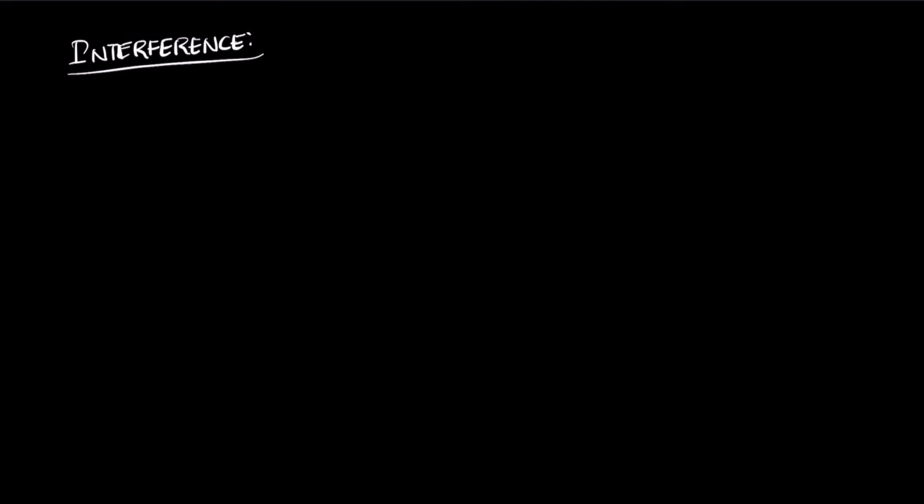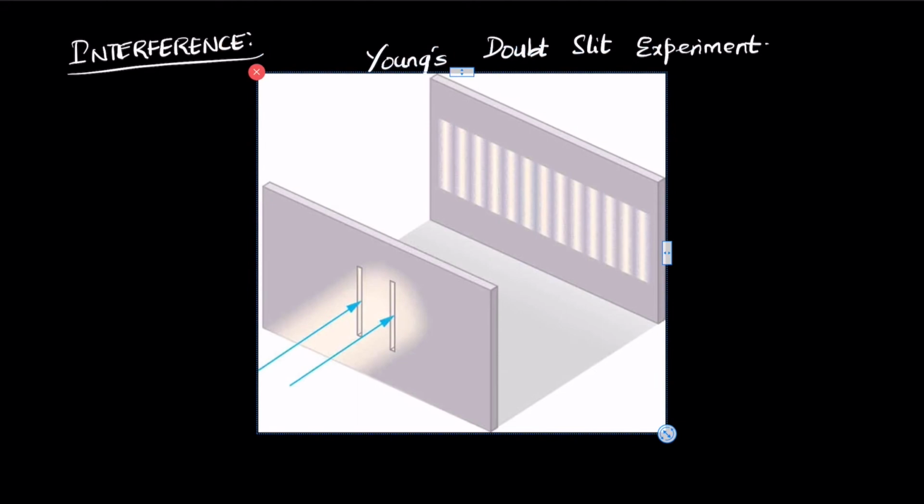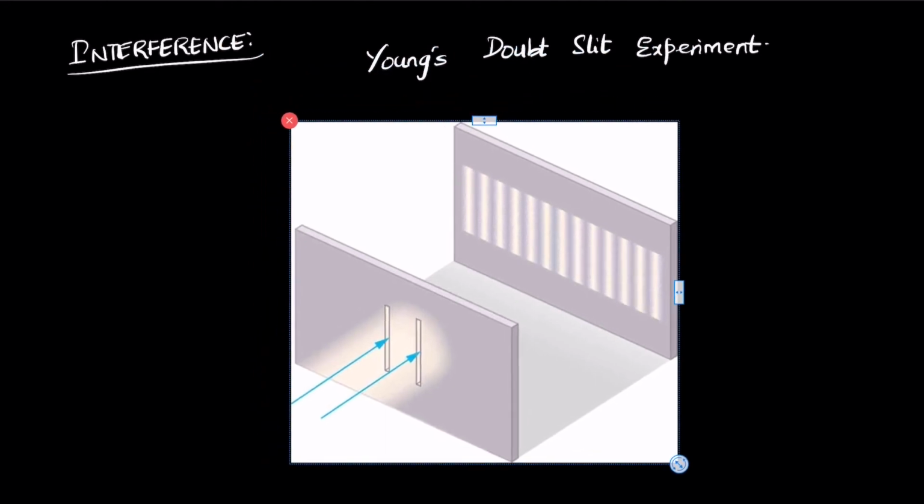So interference is where two waves try to combine together. One of those experiments was Young's double slit experiment. In this experiment, we take light rays and pass them through two small slits. If it was a ray, it would only cause two images to form on the screen. On the screen here, you would only get two images, but rather you are getting multiple images.